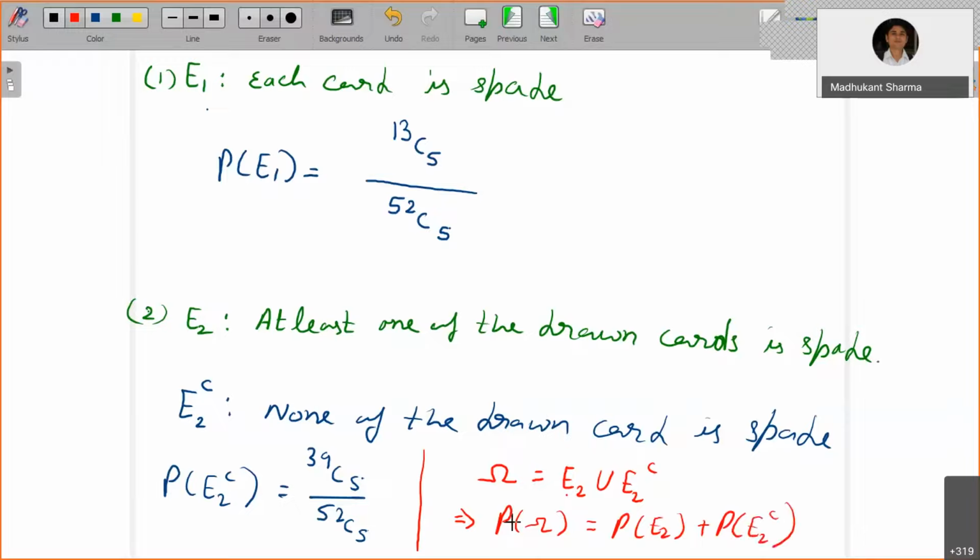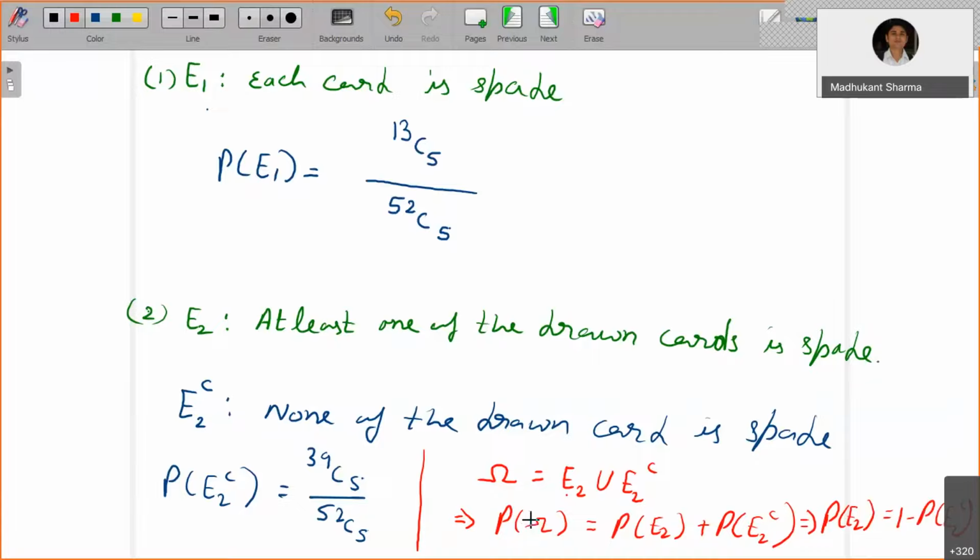The probability of the whole sample space is 1. So probability of E2 is equal to 1 minus probability of E2 complement. That will give you the answer.